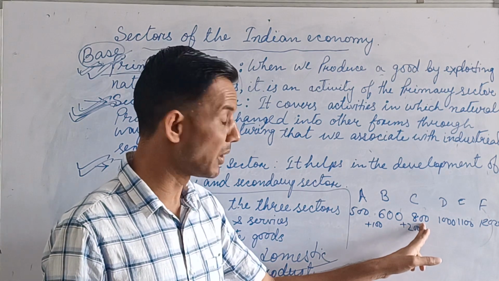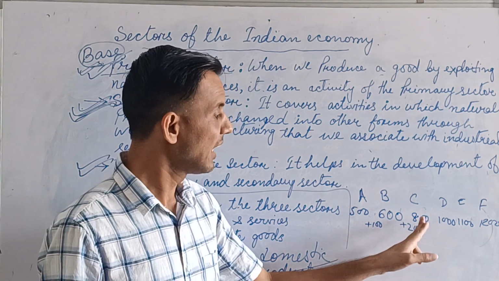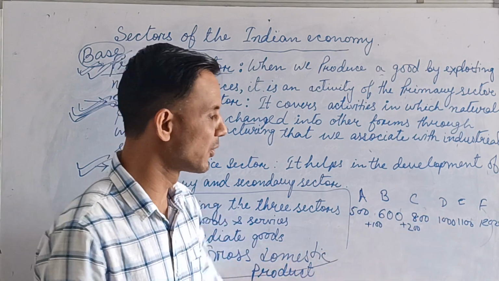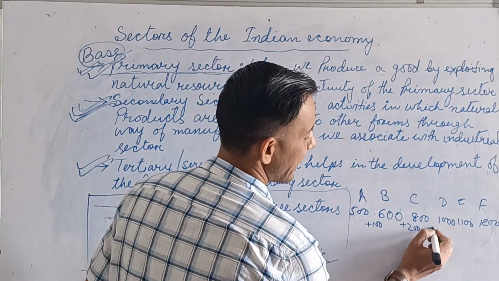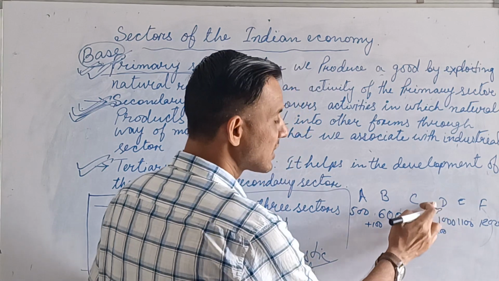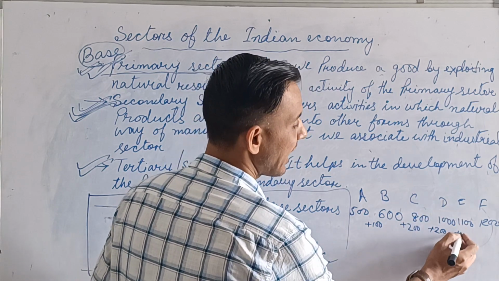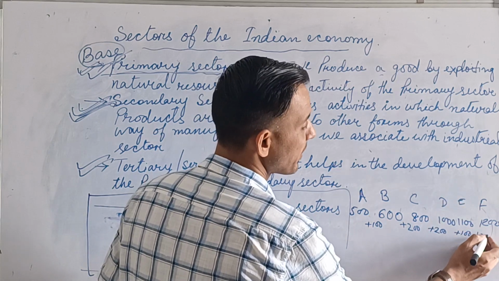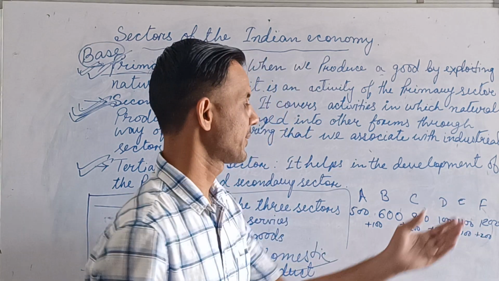After manufacturing or producing this shirt, he will sell it to the wholesaler D at 1000 rupees. It means here also they added 200 rupees. Then wholesaler to retailer, again they added 100 rupees. Then this added 200 rupees, and finally we are the customer.